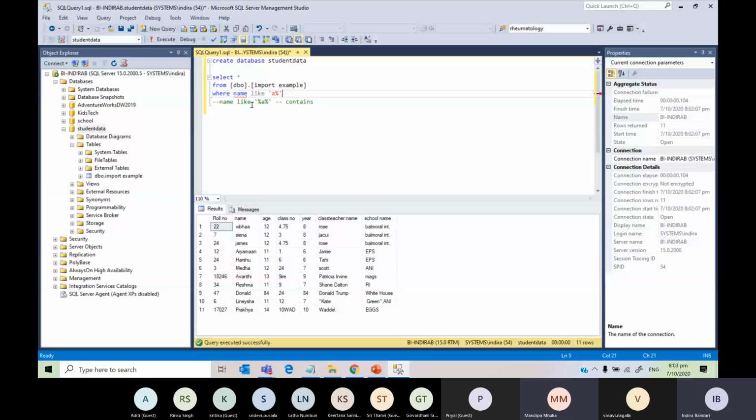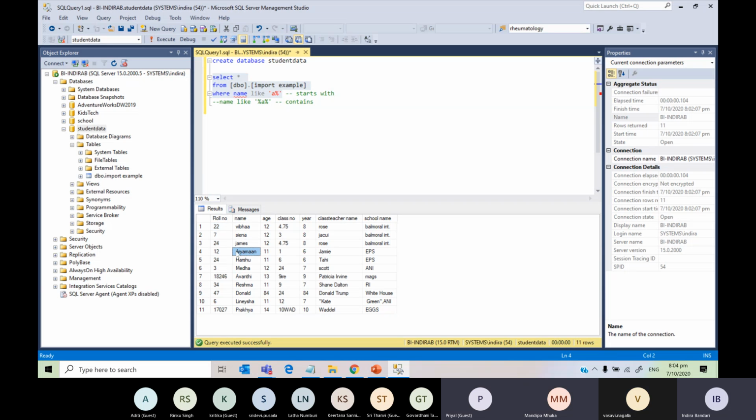If you have percentage on both sides, that means contains. If you want starts with A, then don't put percentage before A. It should be after, because it is going to be starts with. So I am just going to write this as starts with. Now, what does contains mean?